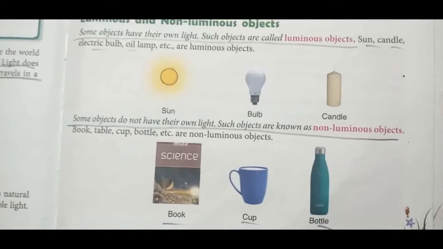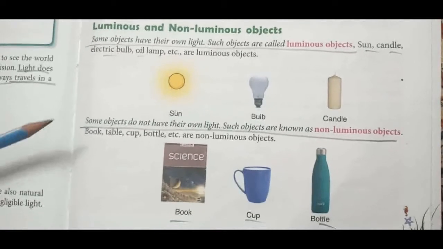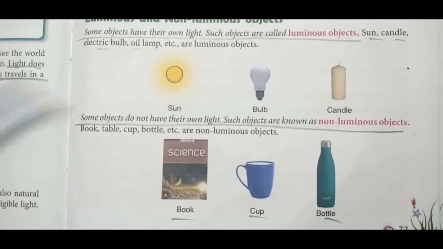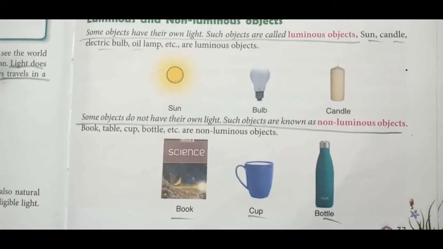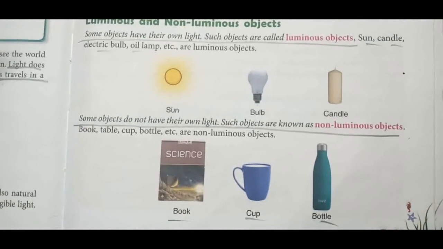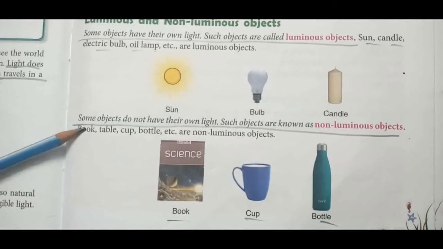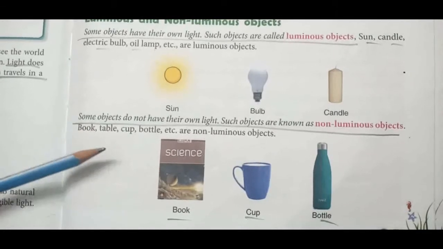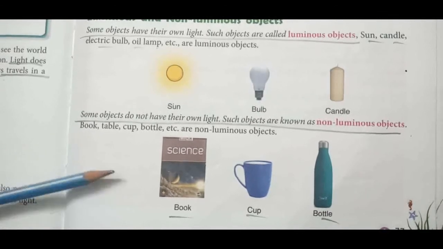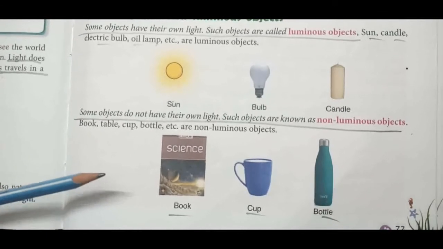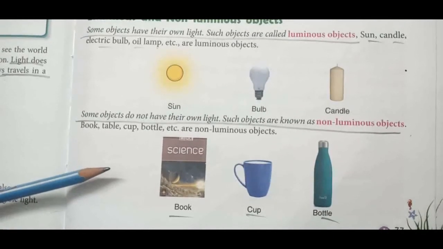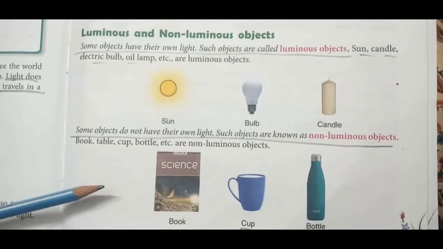Then we move on to non-luminous objects. It is the opposite of luminous objects. Some objects do not have their own light. Such objects are known as non-luminous objects. For example, book, table, cup, bottle, etc. are all non-luminous objects. Objects that do not give their own light are called non-luminous objects. So I hope you all are clear, students, about luminous and non-luminous objects.